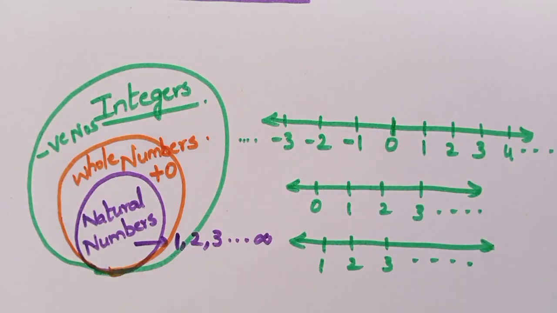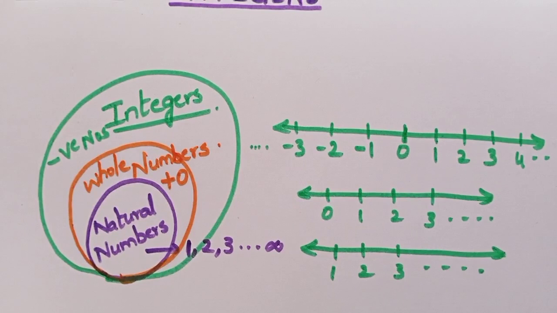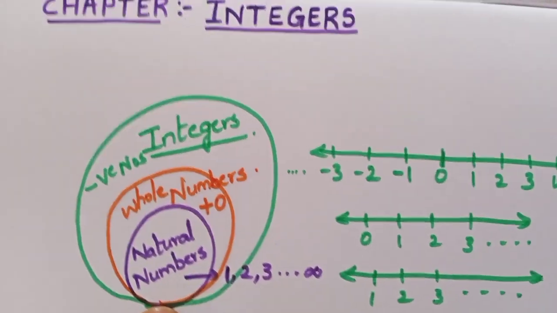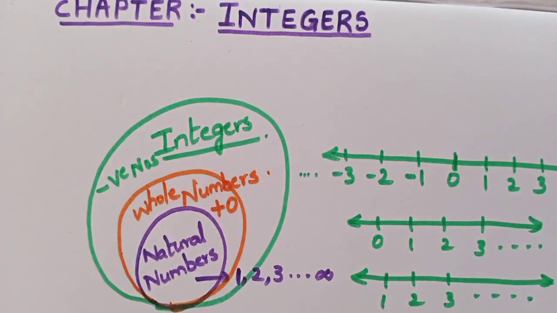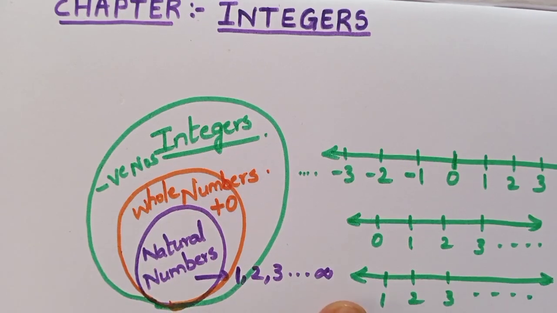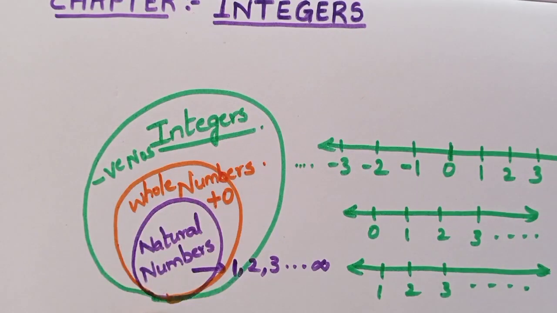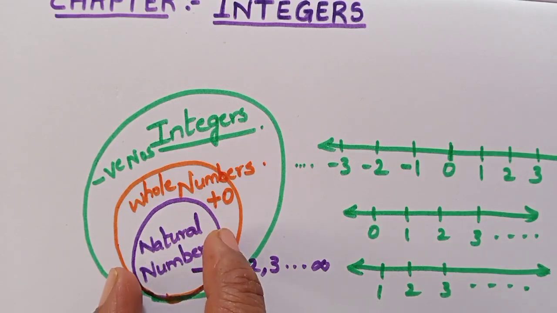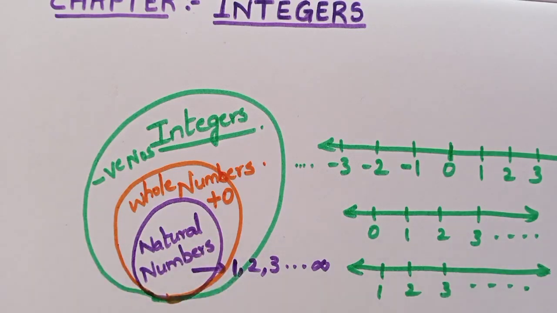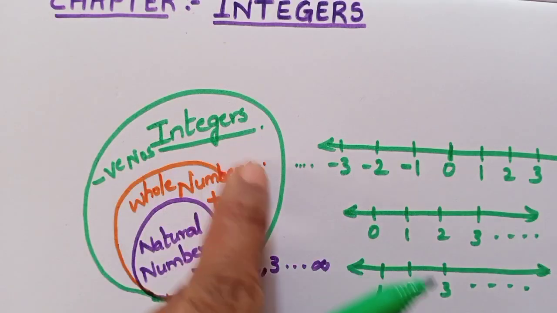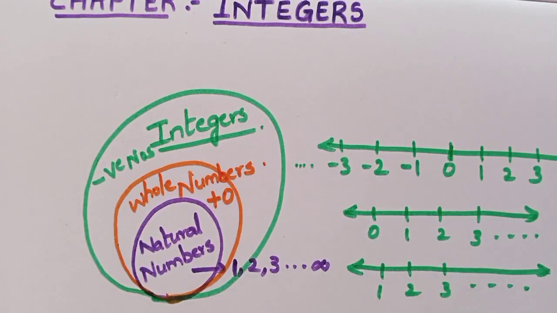I want you to take it as an activity and draw the same figure in your class workbooks also. You can draw better than me. Draw neat circles. First, you have learned about a small set of numbers, that is natural numbers. Then you have learned a little bigger set of numbers, that is the whole numbers.